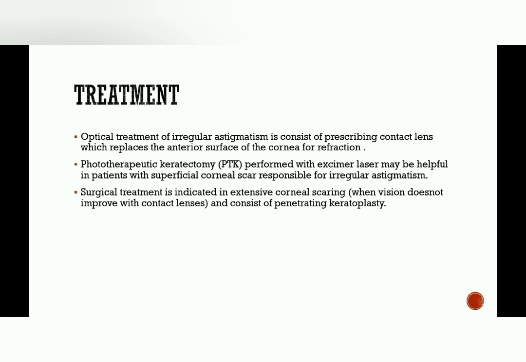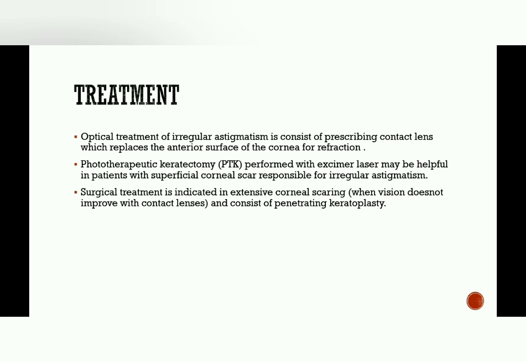Now the treatment for irregular astigmatism. The optical treatment of irregular astigmatism consists of prescribing contact lens which replaces the anterior surface of the cornea for refraction. Phototherapeutic keratotomy, PTK, that is performed with excimer laser, may be helpful in patients with superficial corneal scar responsible for irregular astigmatism. The excimer laser is useful with the patients having superficial corneal scarring that is responsible for irregular astigmatism.